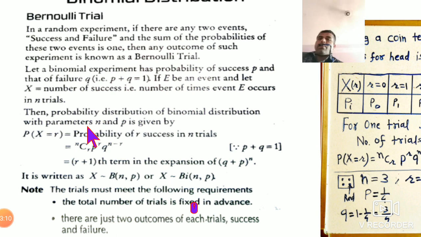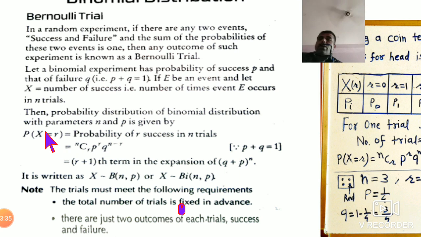So n is the number of trials and p is the probability of success. If we distribute those two terms, that is called the probability distribution of the binomial distribution. This is one formula given for this binomial theorem. This formula only you have to remember, so you can solve such types of numerical questions.